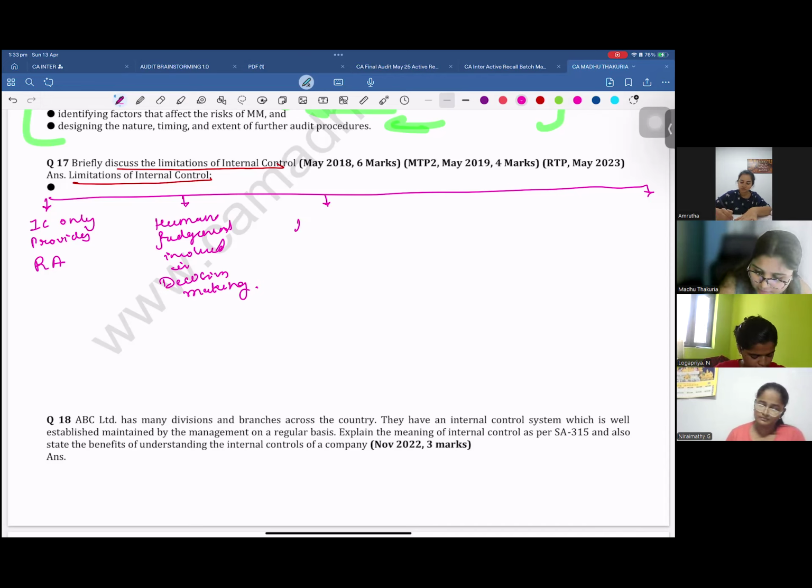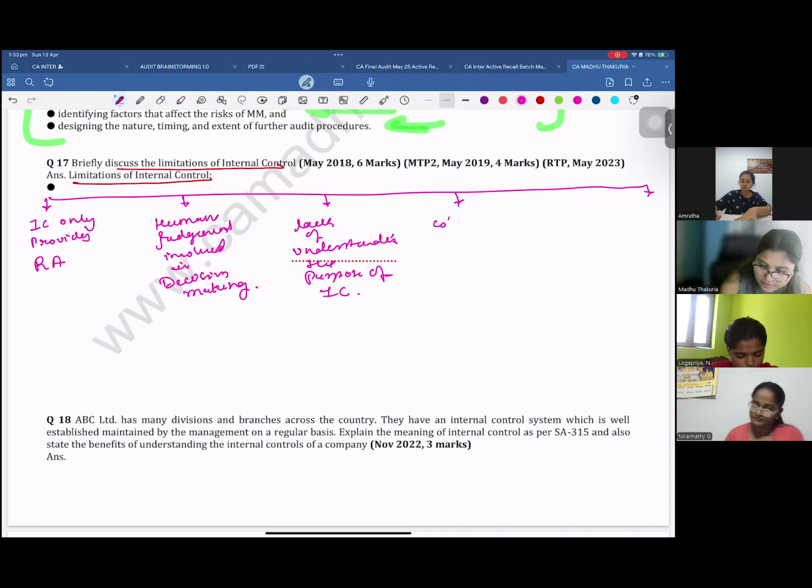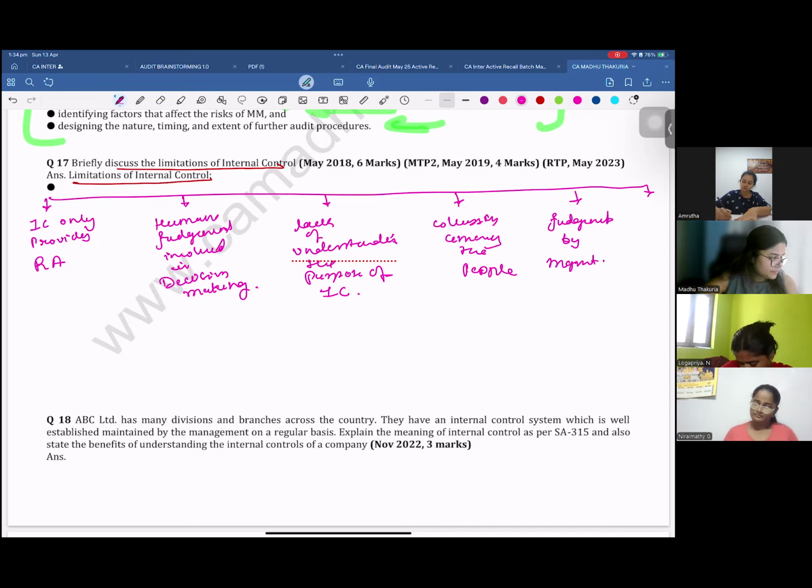Third, there can be lack of understanding of the purpose of internal control. There can be collusion among the people. And because judgment by management is involved. And last, there are limitations in small entities.